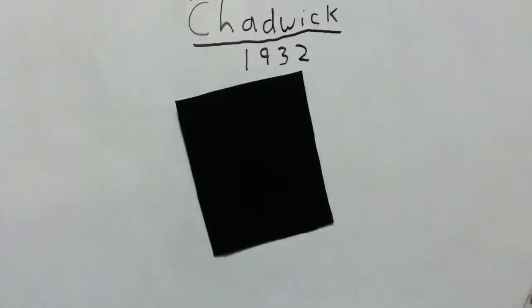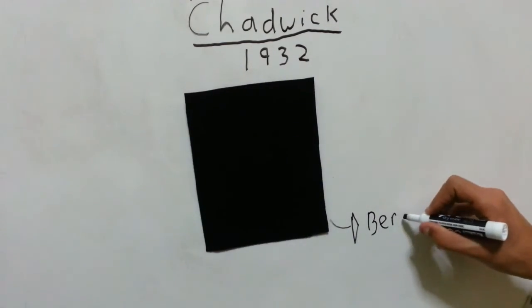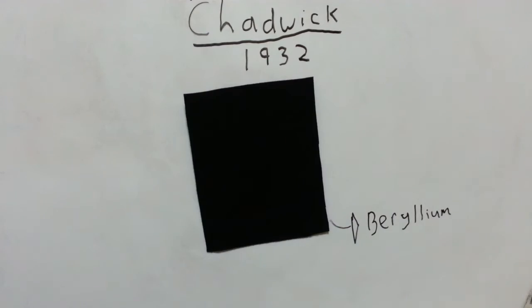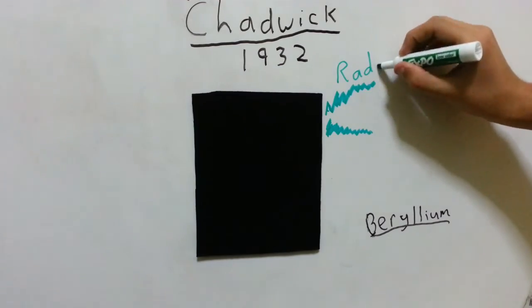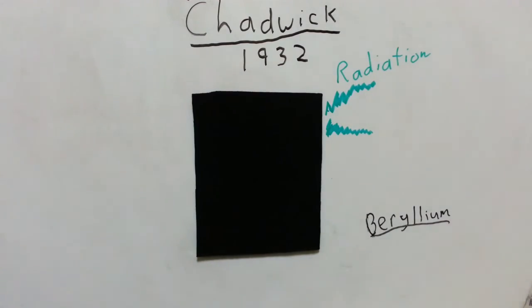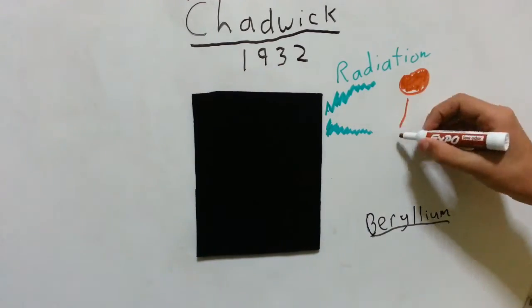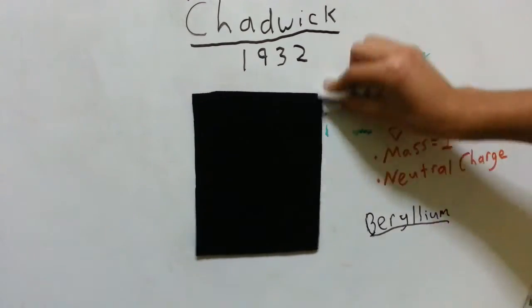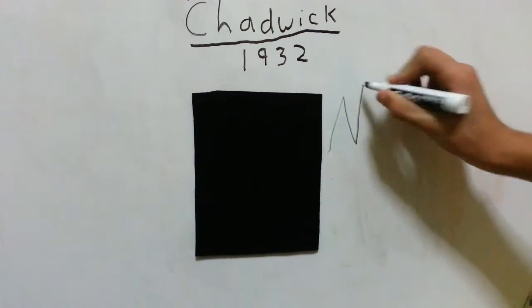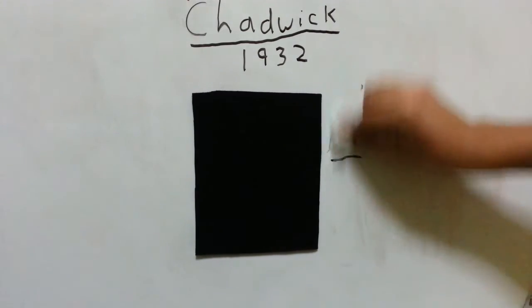In 1932, Chadwick discovered the neutron. Very similar to Rutherford, he bombarded beryllium with alpha particles, to which in response, beryllium became radioactive. He observed that the particle emitted had a mass similar to the proton, but had no charge. He concluded that it was indeed another subatomic particle and called it the neutron.